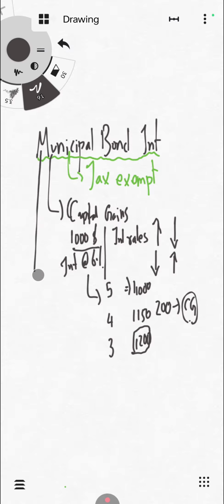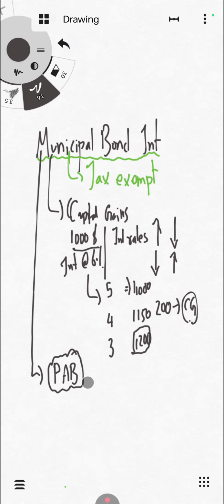And if the municipal bond raises money for private activities, then the bond is known as a private activity bond. What exactly does private activity mean? Construction of playgrounds, casinos, restaurants, any private activities. In that case, the interest that you receive on private activity bonds is fully taxable.